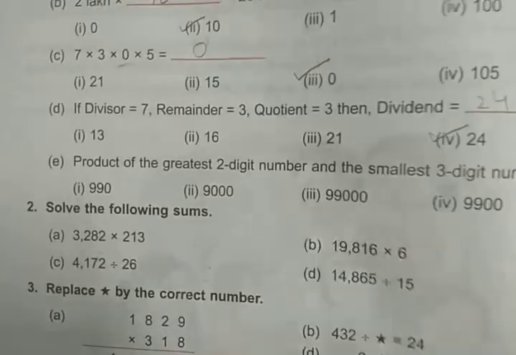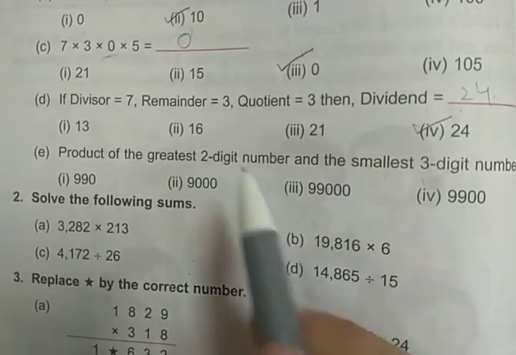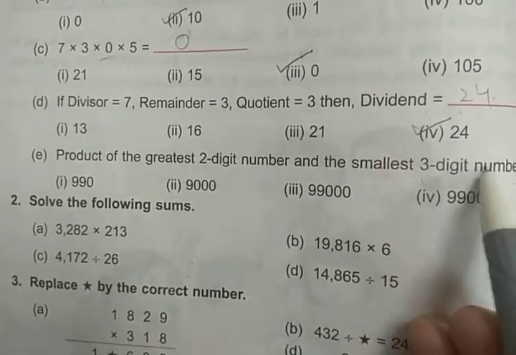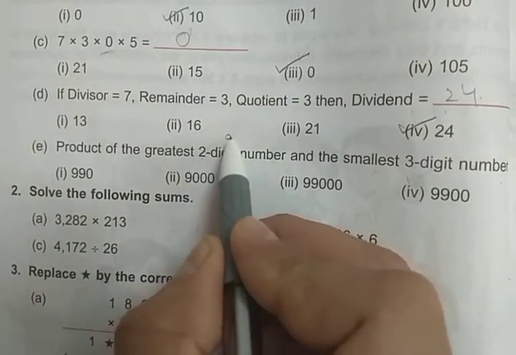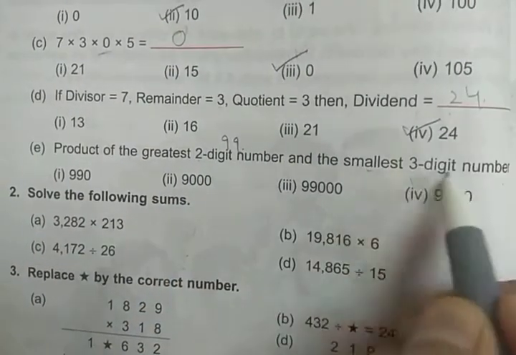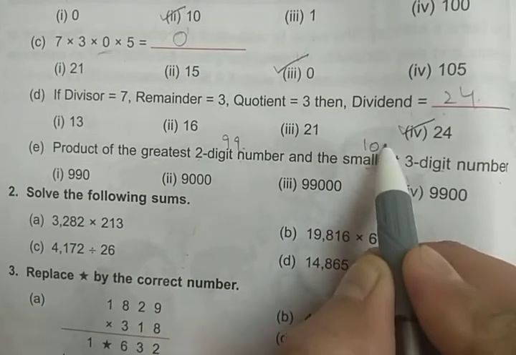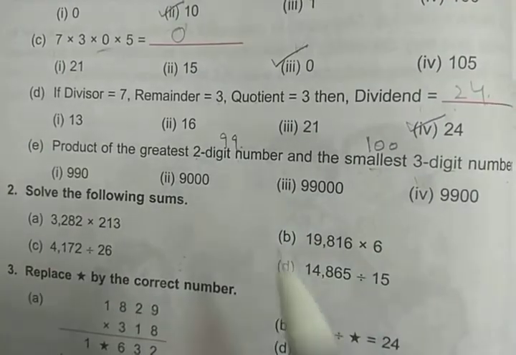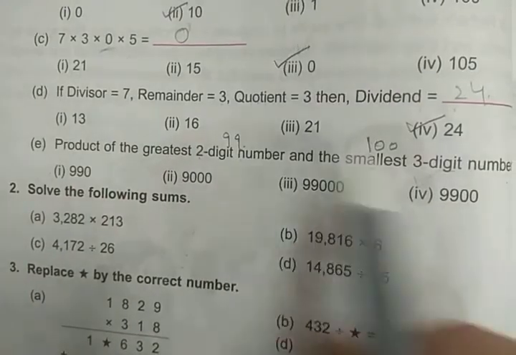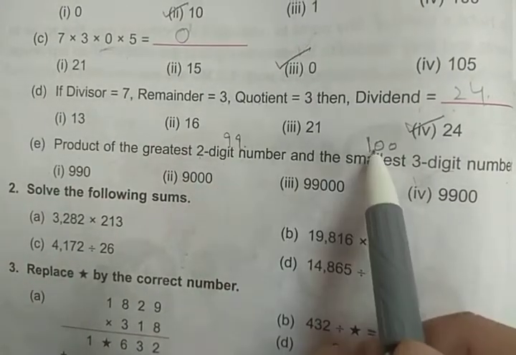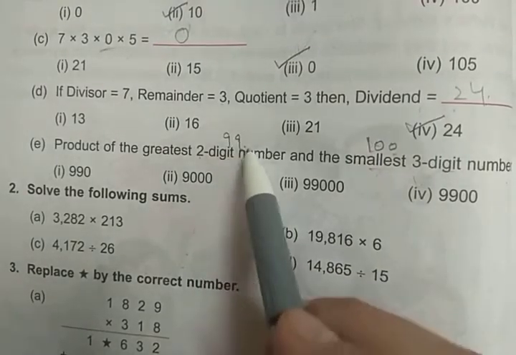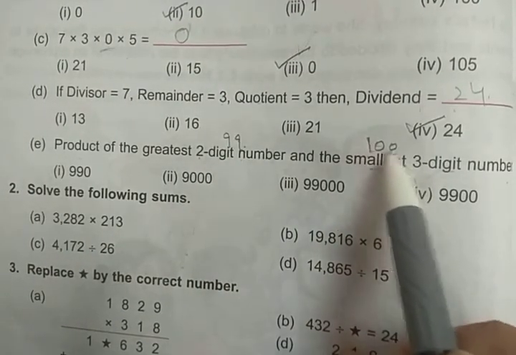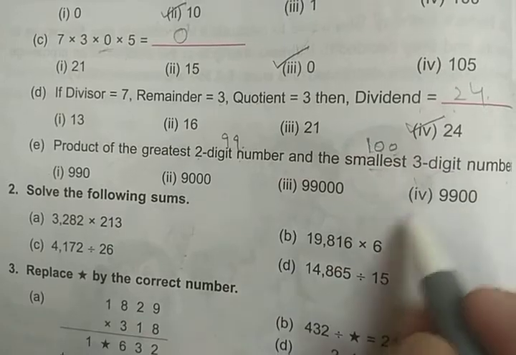Now product of the greatest 2-digit number and the smallest 3-digit number. So first of all, what is the greatest 2-digit number? That is 99. And what is the smallest 3-digit number? That is 100. Now for the product, you have to multiply these. This is very easy. 99 multiplied by 100 is 9900. 99 ones are 99, and then we have to put 2 zeros. So this is the answer, 9900.